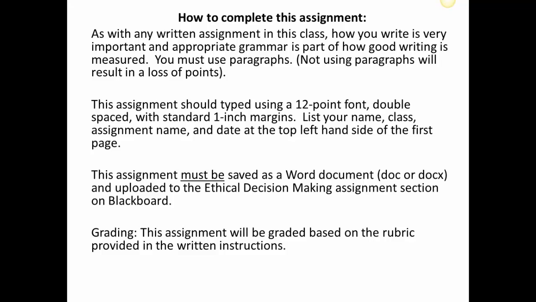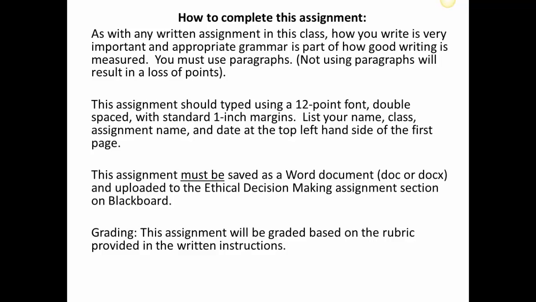How to complete this assignment. As with any written assignment in this class, how you write is very important, and appropriate grammar is part of how good writing is measured. You must use paragraphs. Not using paragraphs will result in a loss of points. This assignment should be typed using 12-point font, double-spaced, with standard 1-inch margins.